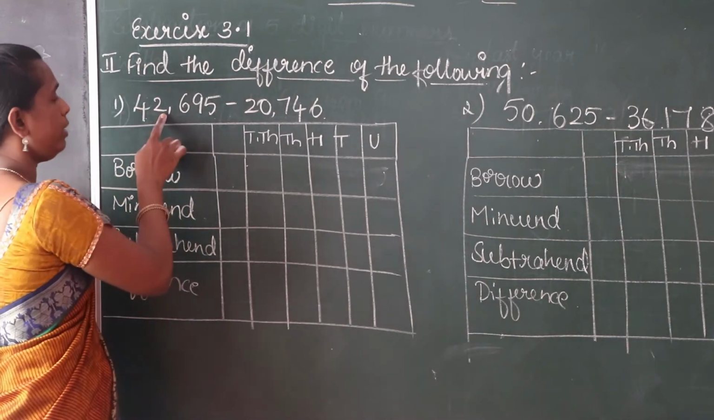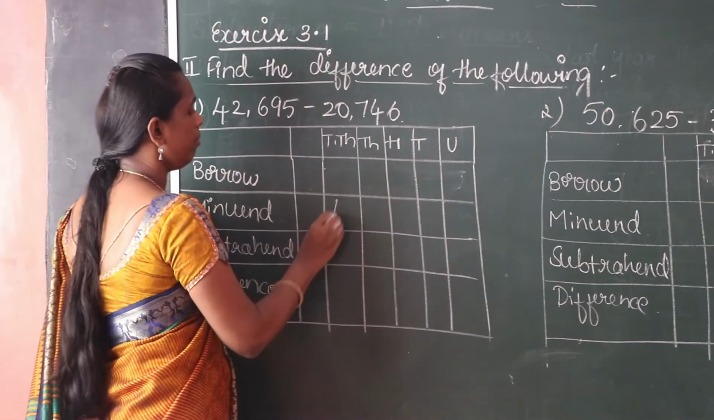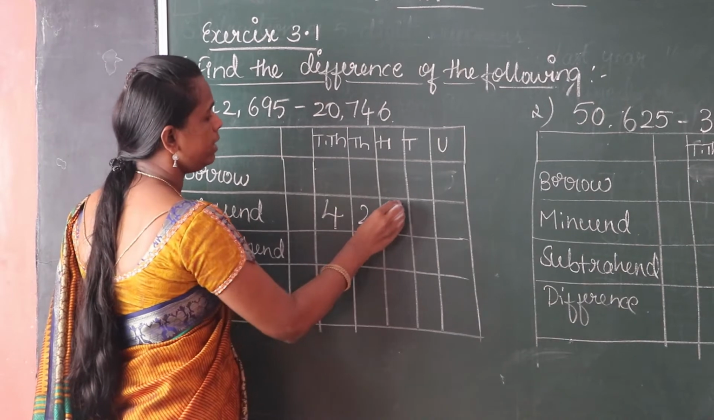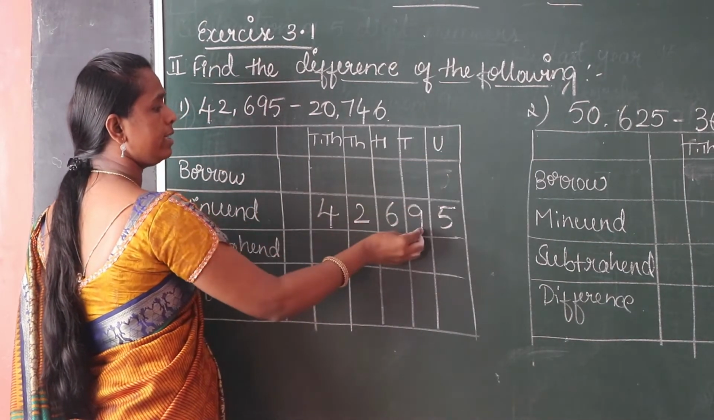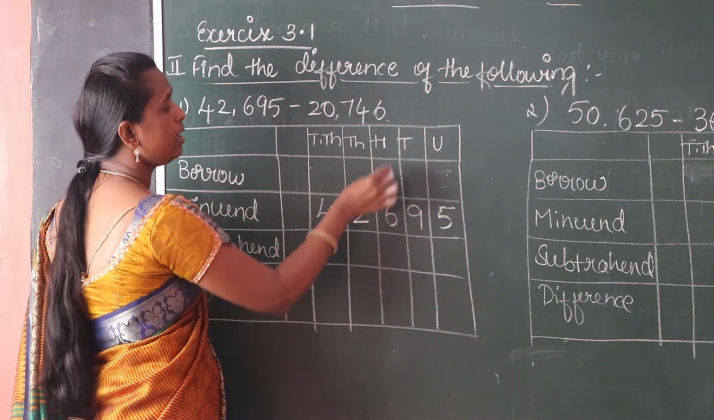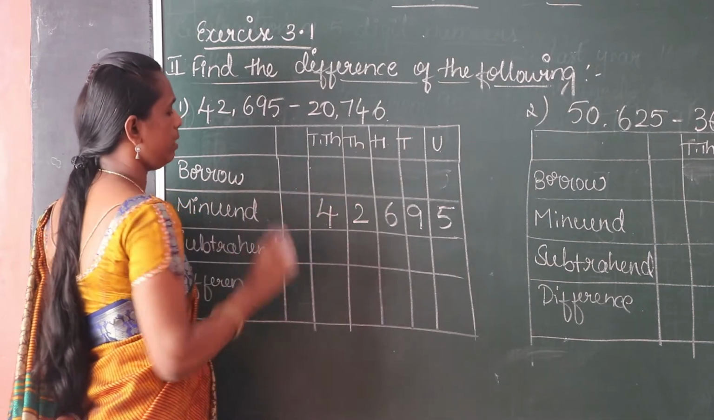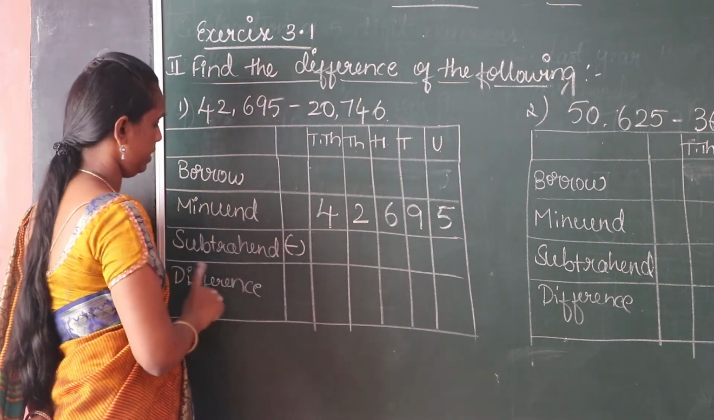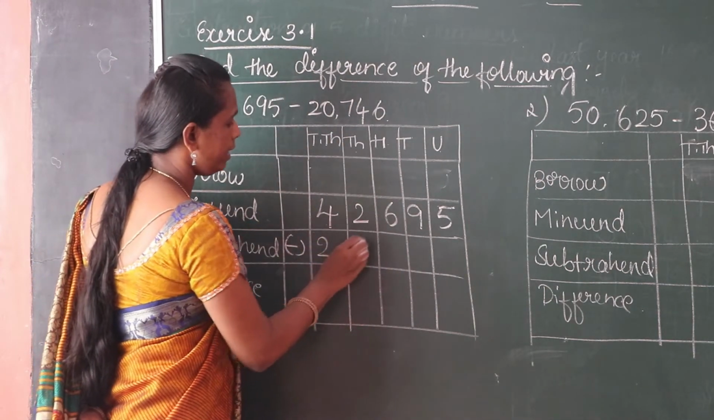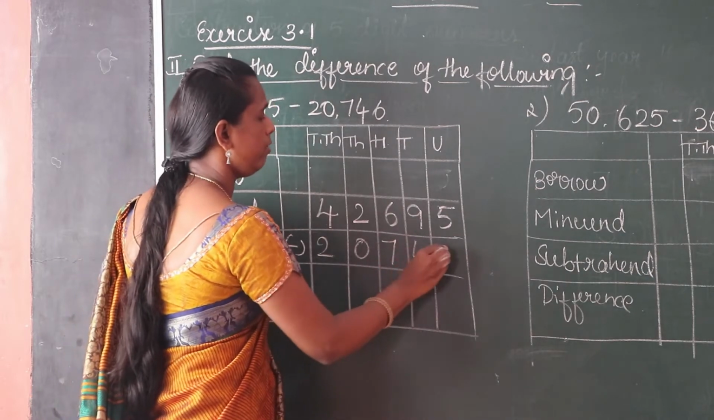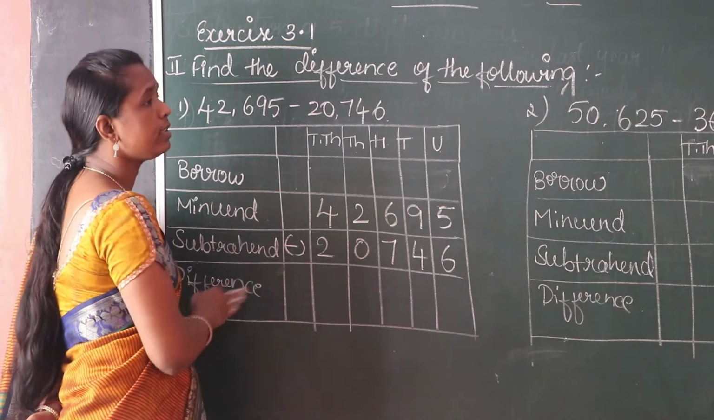Write the minus 42,695. See children, 5 is in the unit place, 9 is in tens place, 6 is in 100 place, 2 is in 1,000 place and 4 is in 10,000 place. Minus, subtract, write down properly in the correct places 20,746. Okay, so do the subtraction.